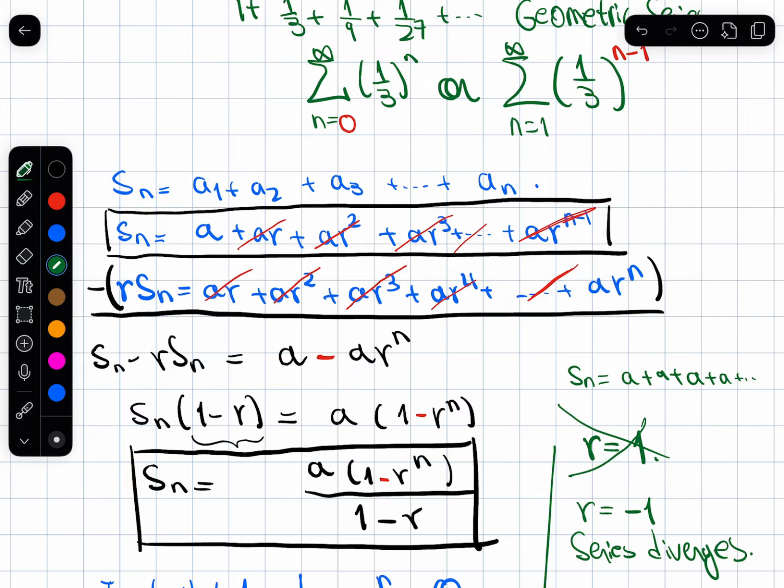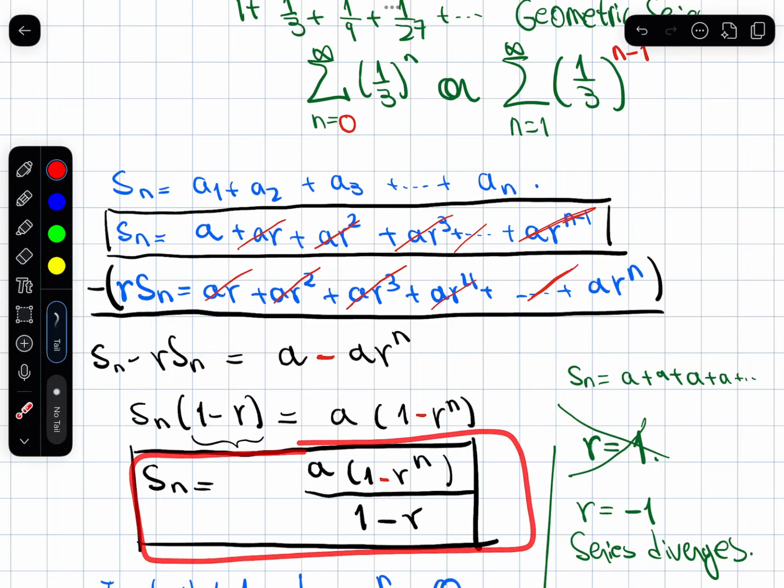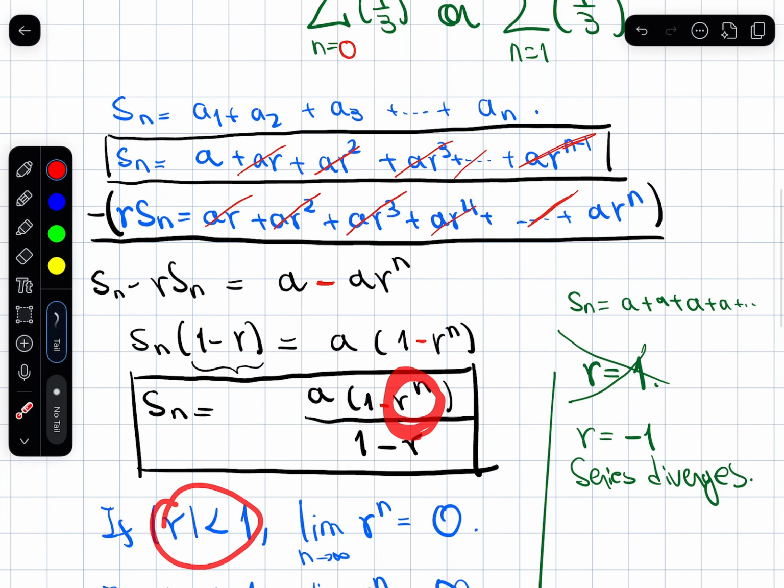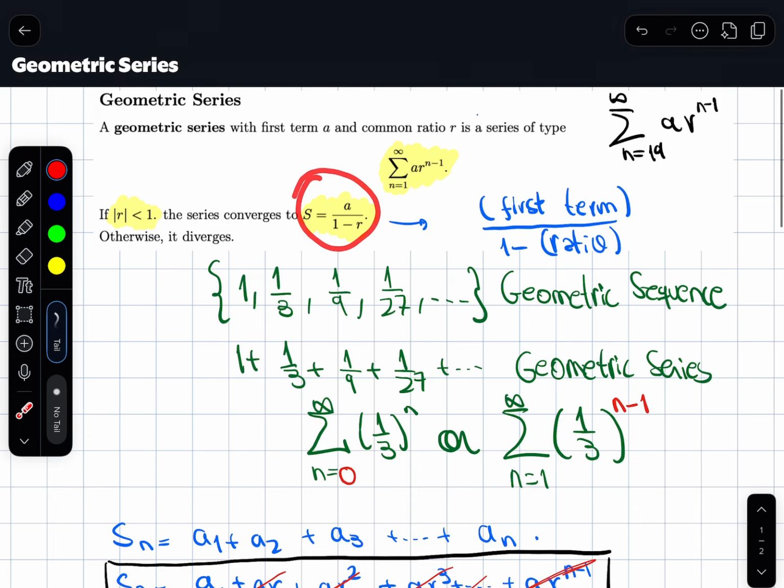So this formula that I proved, that I just wrote with you, only converges, only has a nicely behaved limit when r is less than 1 in absolute value. And when it does, this thing goes to 0. So you just get a times 1 at the top, which is a, divided by 1 minus r, which is exactly what this said at the beginning.